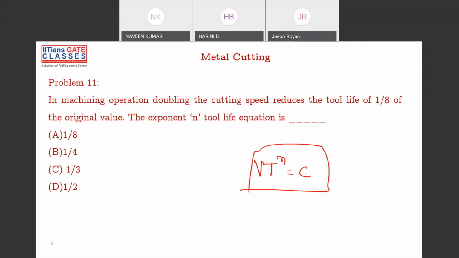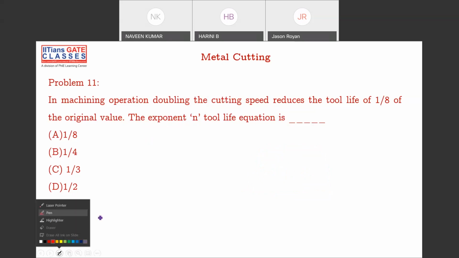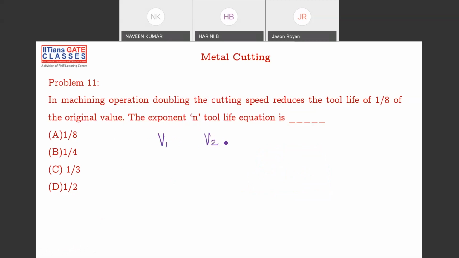So let me solve this problem here. Both of them are right, but for the sake of understanding, let me write the solution here. The solution goes like this. In a machining operation, doubling the cutting speed, in the sense that you have some velocity v1 and some velocity v2, you are doubling the velocity, that is v2 is equal to 2v1. And the tool life reduces to 1/8. So t1 is the original tool life, and t2 will be t1 by 8. That's it.